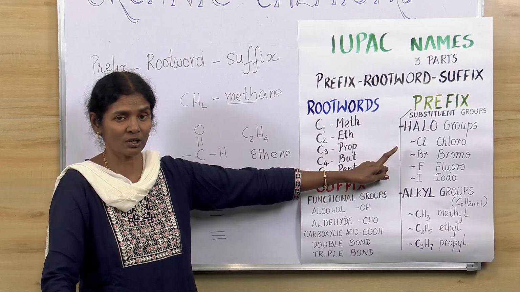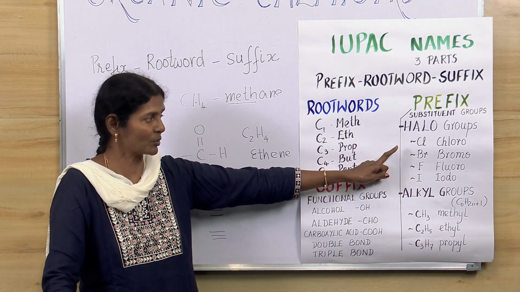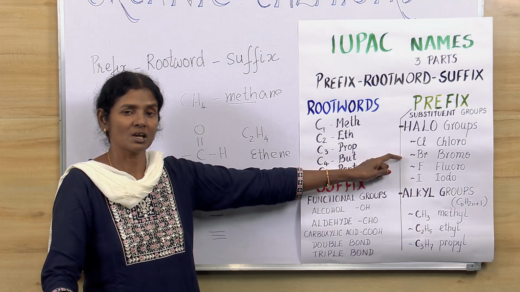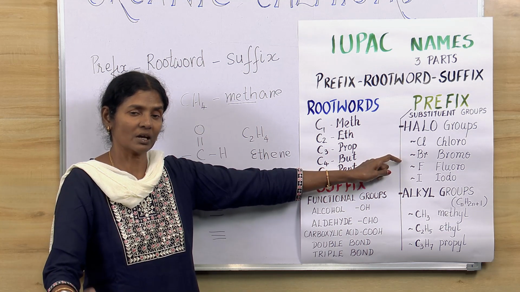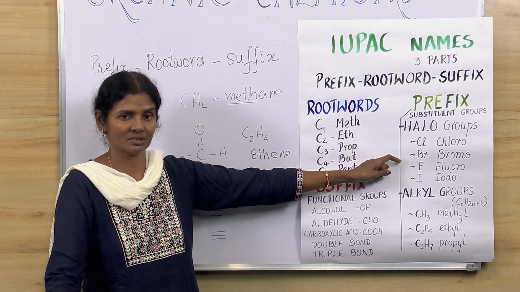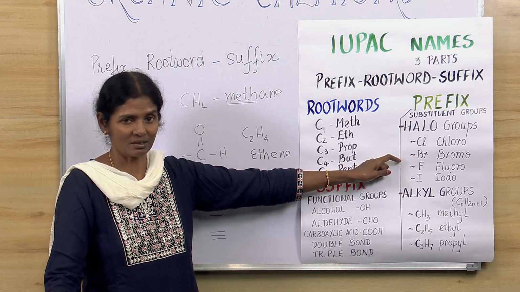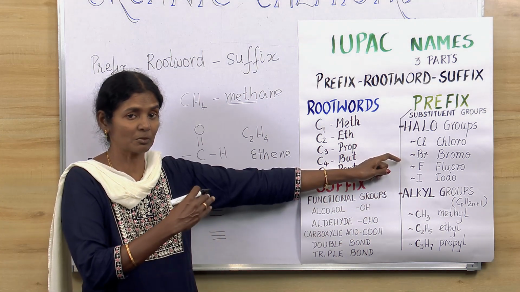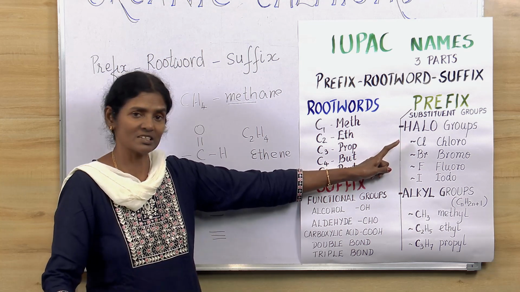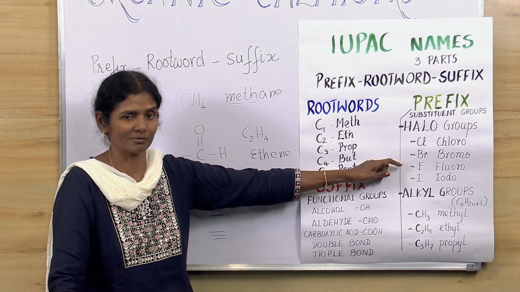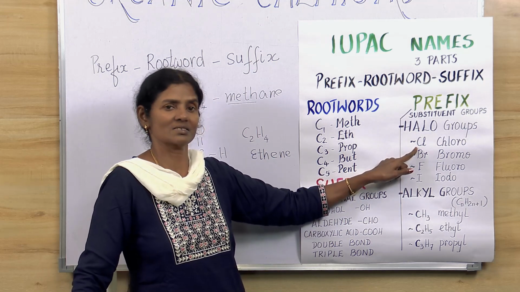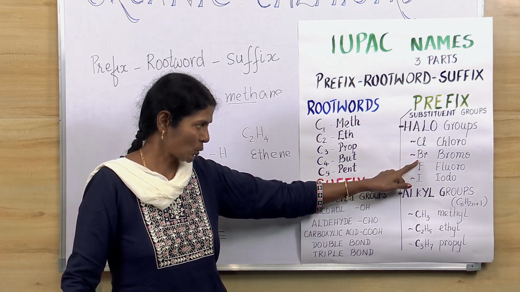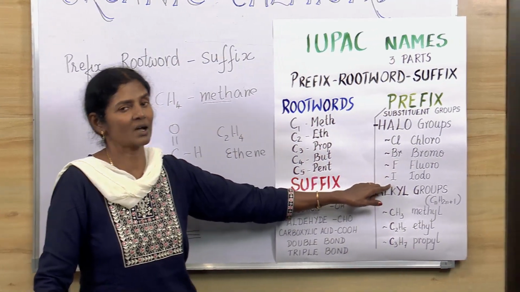When you come to the inorganic compounds, ionic compounds, how do we name them? If sodium and chlorine combines, we change that chlorine as chloride ion. Bromine becomes bromide ion. But here, this is going to be the prefix. Therefore, there is a change. We should not get confused. Chlorine is chloro. We start with chloro, bromo, fluoro, and iodo.